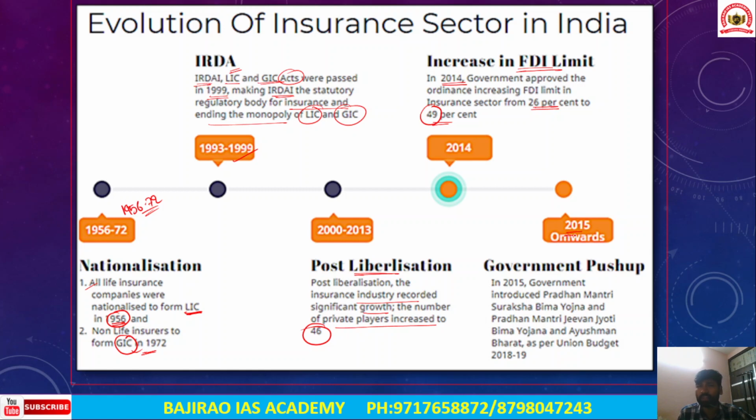And from 2015 onwards, the government has been pushing for reforms in the insurance sector. The government introduced Pradhan Mantri Suraksha Bima Yojana, Pradhan Mantri Jeevan Jyoti Bima Yojana, and Ayushman Bharat, as per the Union Budget 2018-19. And these insurance schemes were also integrated with the JAM Trinity or Jan Dhan Yojana. Okay, Jan Dhan Yojana. And there was an auto debit facility also under these insurance schemes. Okay, so this is all about the evolution of the insurance sector in India.